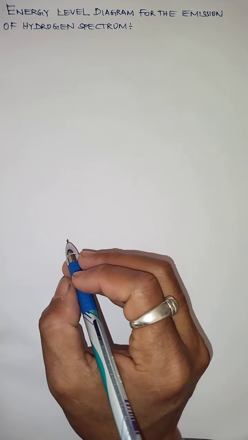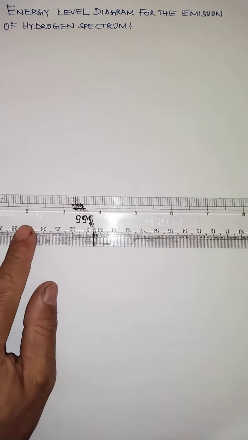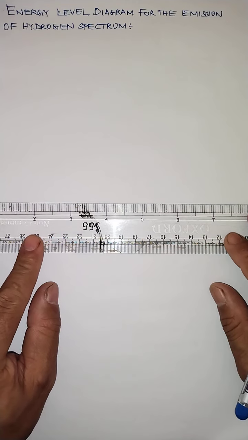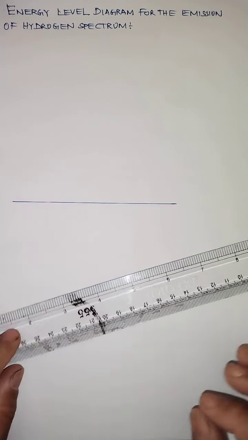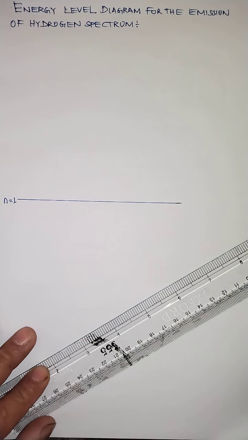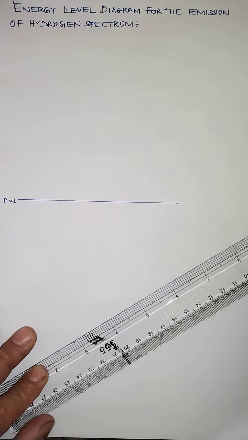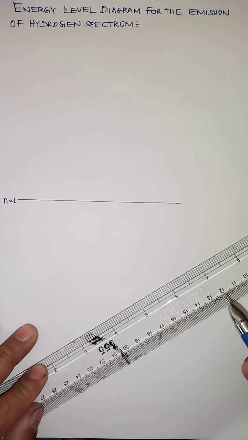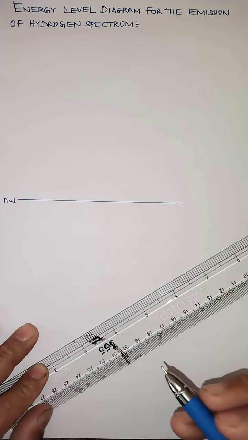So let me just draw a diagram with the lines. This is the first line which I have drawn, and this line corresponds to n equals 1. So children, I am marking it this way. n equals 1 means this is for the first orbit of an atom, in which the energy acquired by the electron is the lowest. It is also called the ground state of the atom.